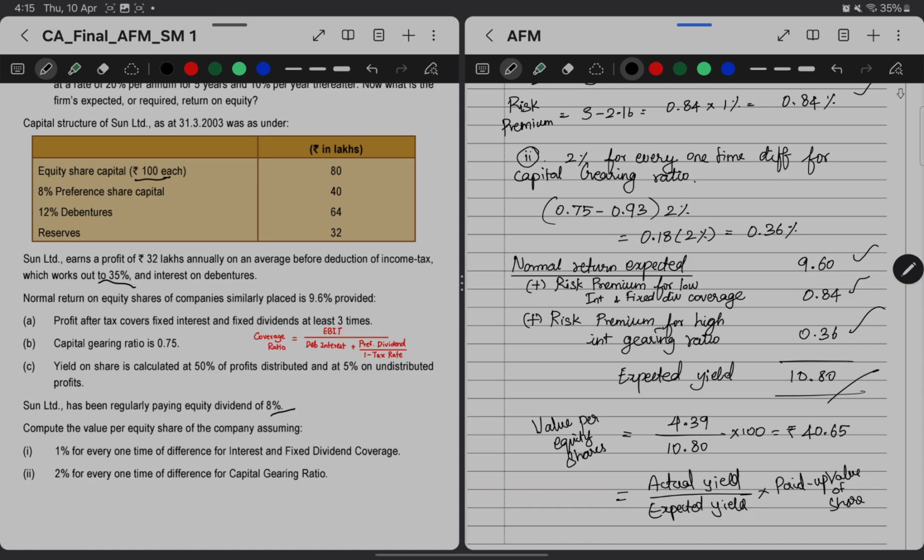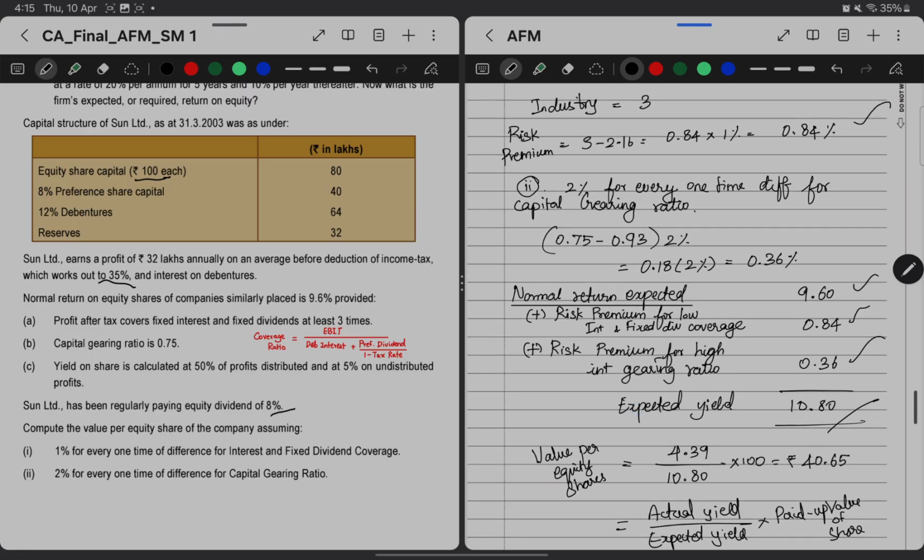which is nothing but the normal return expected around the similarly placed company is 9.6, and we have given effect to these risk premiums, which is nothing but 1% for every one time difference of interest and fixed dividend coverage, and 2% for every one time difference for capital gearing.